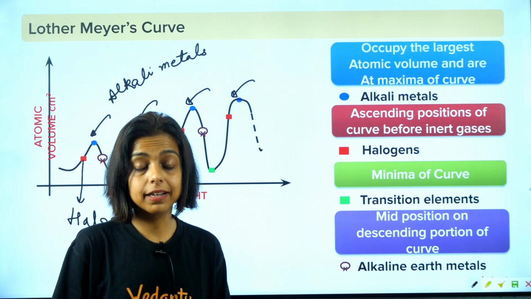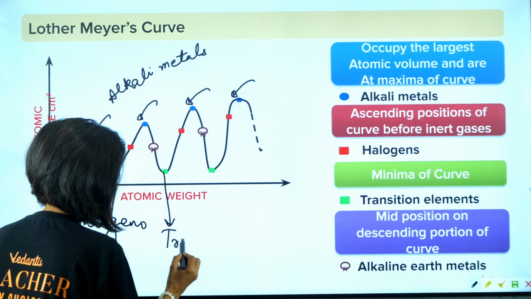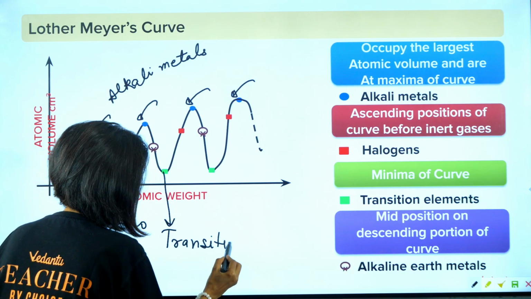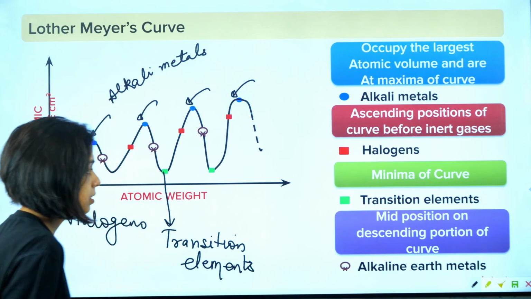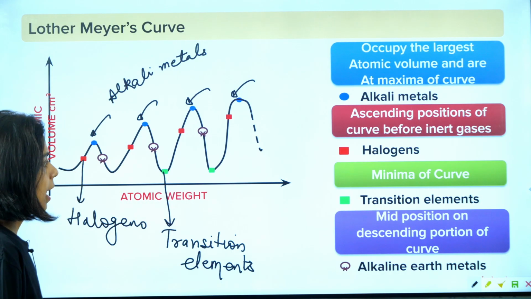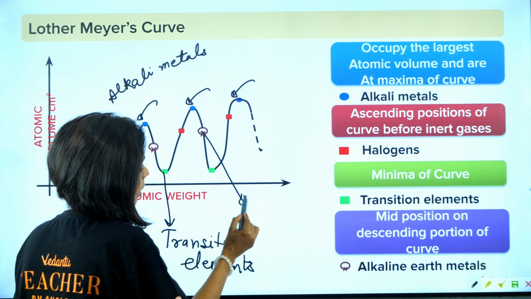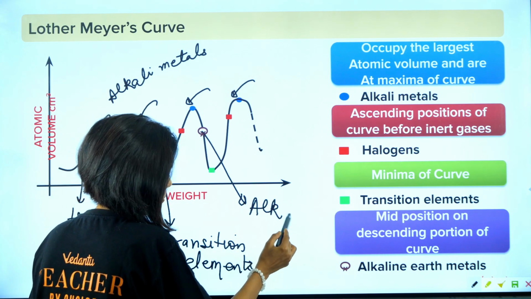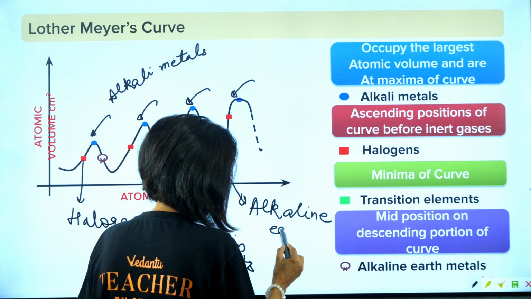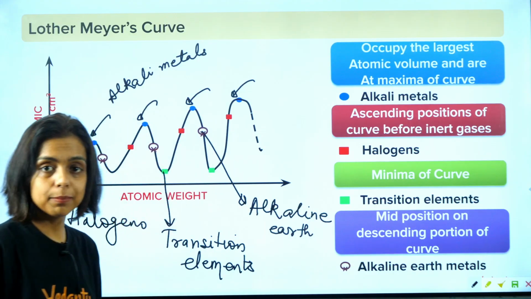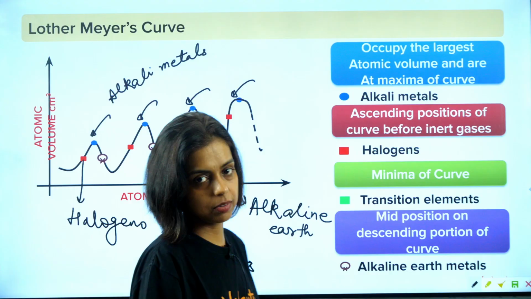And d block elements, transition elements, they are at the minima. We will learn all these terms. Transition elements are d block elements in the minima. And in the descending part of the curve, here there are alkaline earth metals, group 2 elements: beryllium, magnesium, calcium, strontium, barium, radium. So similar kind of elements, which have similarity in property, occupy similar positions in this curve.